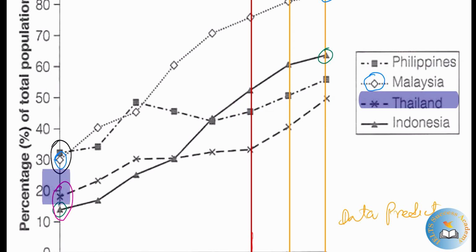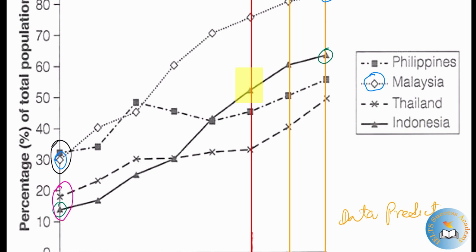For Thailand it started at around 20%, and by 2020 it had a marginal increase to around 25%. While for Indonesia, it started around 15%, but by 2020 it shot up to around 50%.